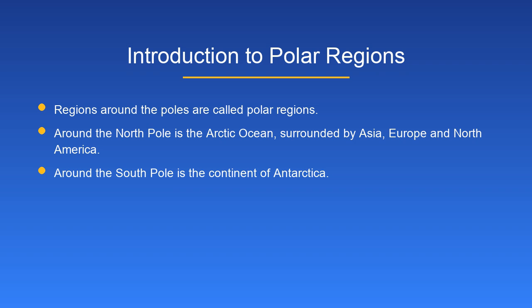The land of snow. Introduction to polar regions. Regions around the poles are called polar regions. Around the North Pole is the Arctic Ocean, surrounded by Asia, Europe and North America. Around the South Pole is the continent of Antarctica.